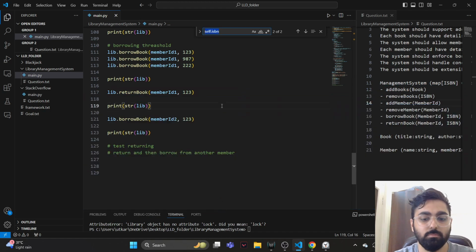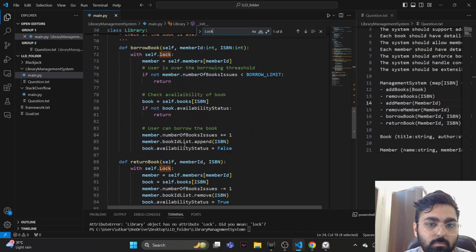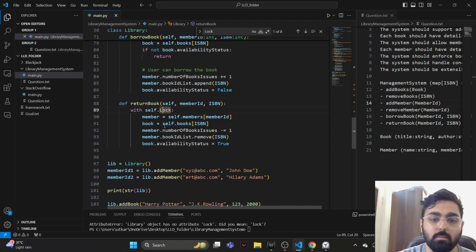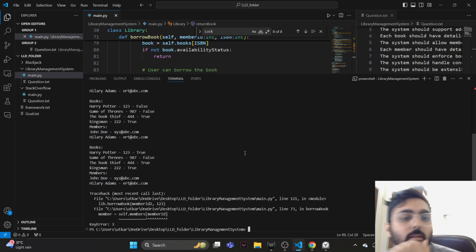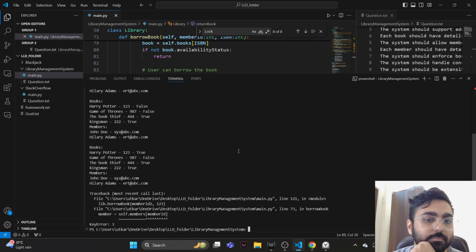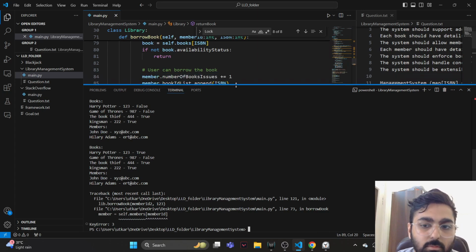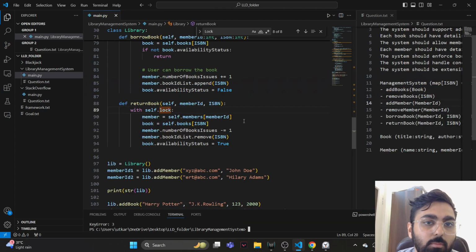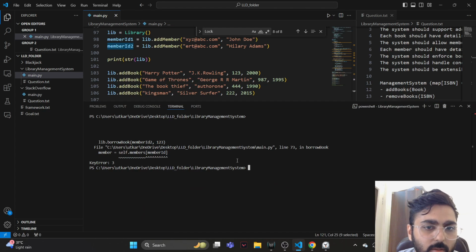What did I do? Oh, I used capital L instead of small l. My mistake. Let's run it again. Oh, there's another error, a key error. So that member doesn't exist, or what? What happened in borrow book? The borrow book didn't work. You know which borrow book didn't work? Member ID 2 didn't work, right?